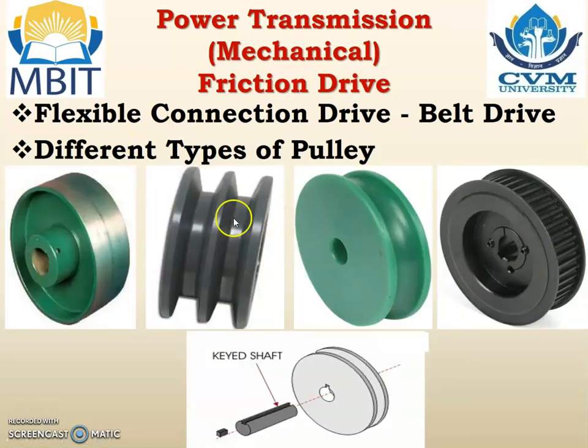There are different types of pulleys available. That is a flat belt pulley, a flat surface pulley. This is a V surface pulley where V grooves are made. It is only for the V belt. This is a round groove pulley. It is for the round belt. This is the timing pulley, or tooth-head pulley. It is utilized for the timing belt.